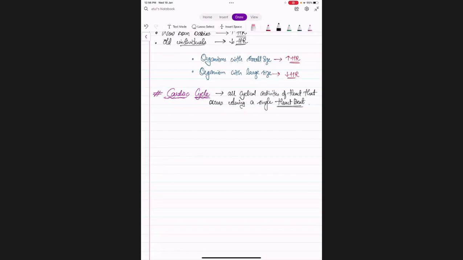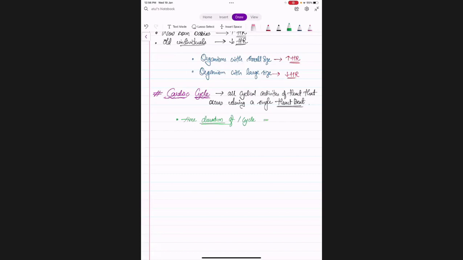Okay. Now tell me, how can we calculate the time required for cardiac cycle? Time duration of one cycle. I did not ask what is the time duration, I asked how can we calculate the time duration.